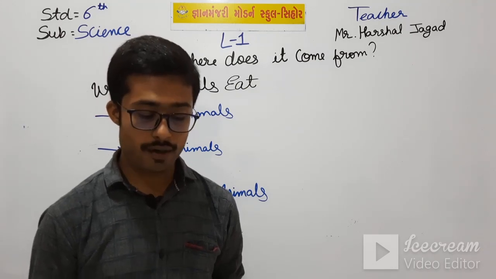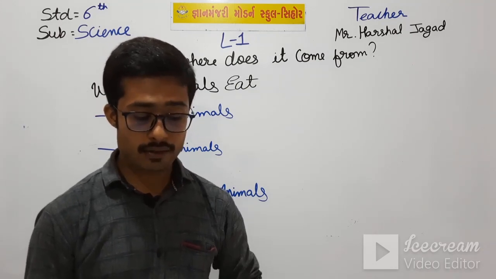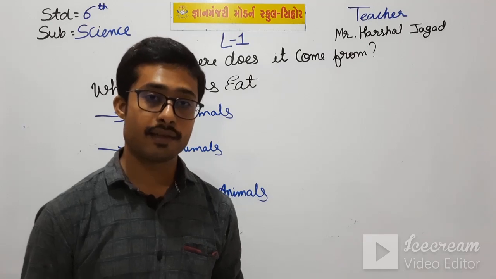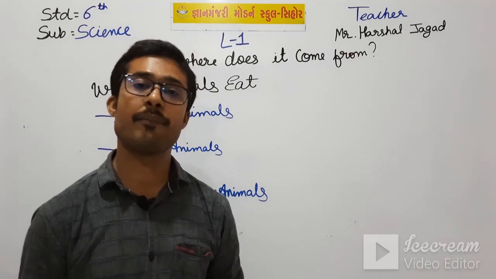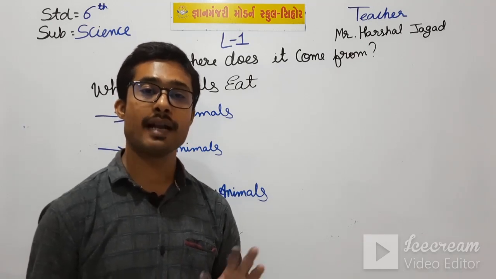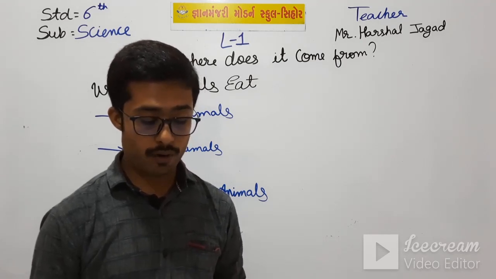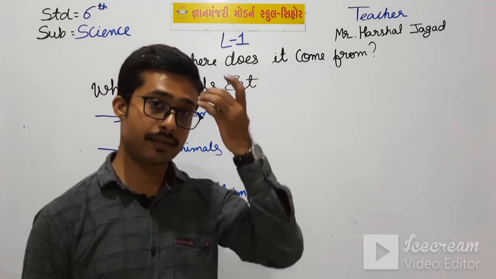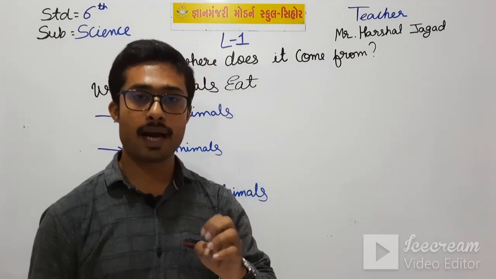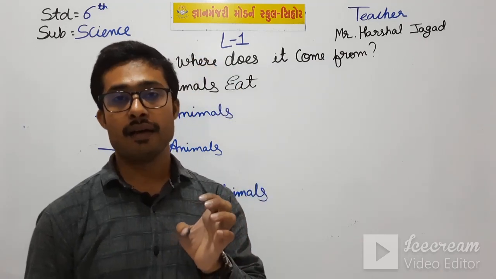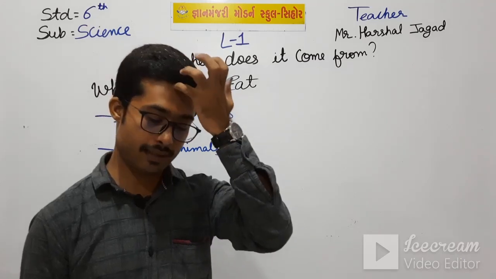Characteristics of herbivorous animals. Plants are not easy to digest. Means, the plants they eat are not easy to digest, so they need to be chewed well to be broken down into simple substances. Means they have to chew the plant more so that it can break down into small substances. Therefore,